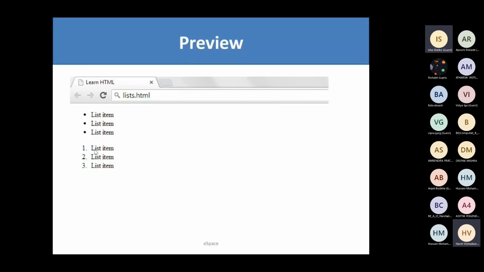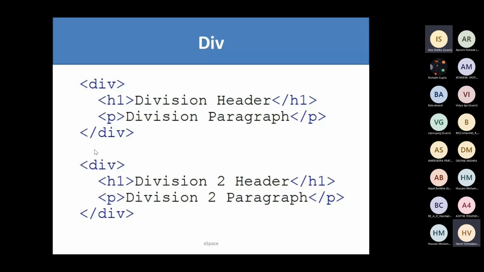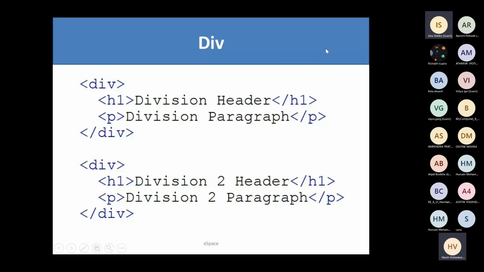So moving forward, division. Division is one of the most useful tags you will ever use in any website. Division is used as a div. The div tag stands for division, and to create any section or any portion in your website, you will create a div. Suppose, you can see that this is a page. There is a blue area here with a blue background, and then there is a white area. Then I want to create it into two divisions.